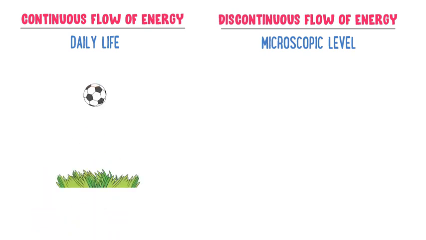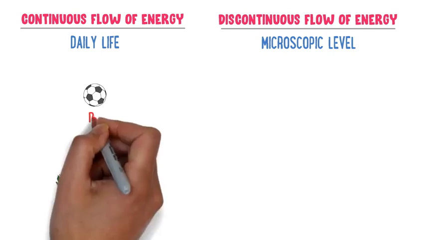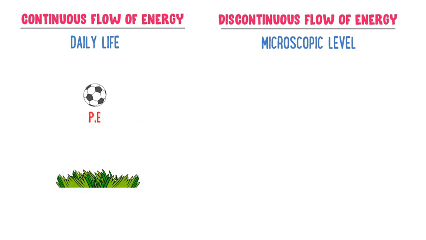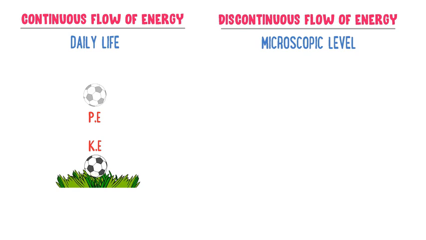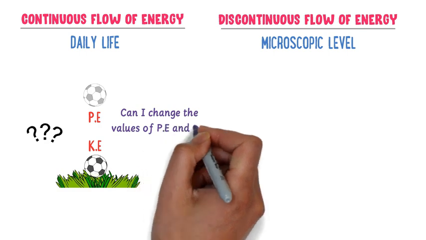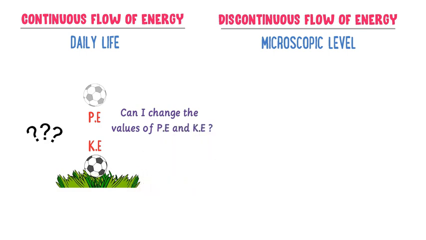Consider a ball present at a certain height above the ground. We know that it possesses potential energy. Now when this ball falls toward the ground, its potential energy is converted to kinetic energy. Here comes the most important question. Can I change the value of potential energy or kinetic energy of this ball? Well, the answer is yes. It is in my control. I can change its value. The next question is, how can I change its value?